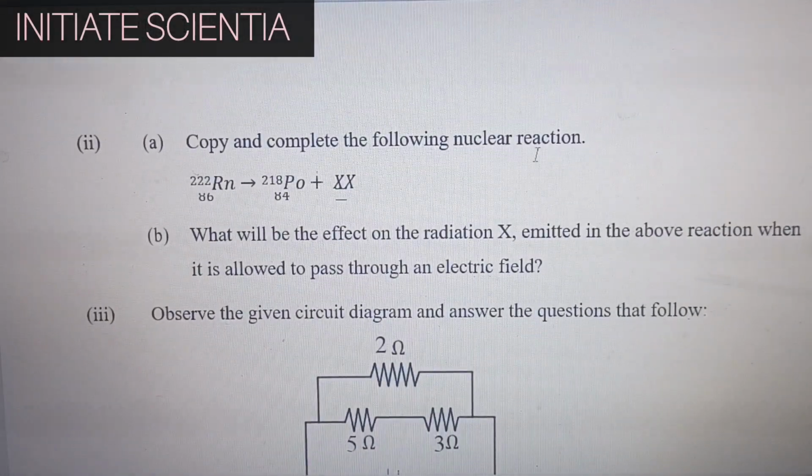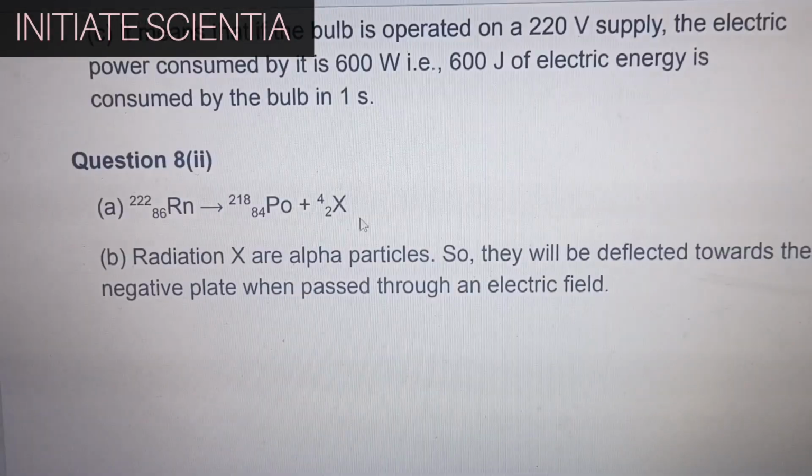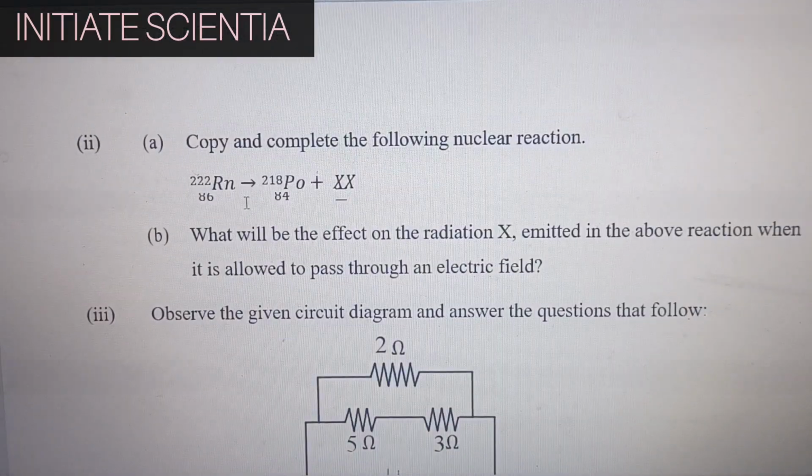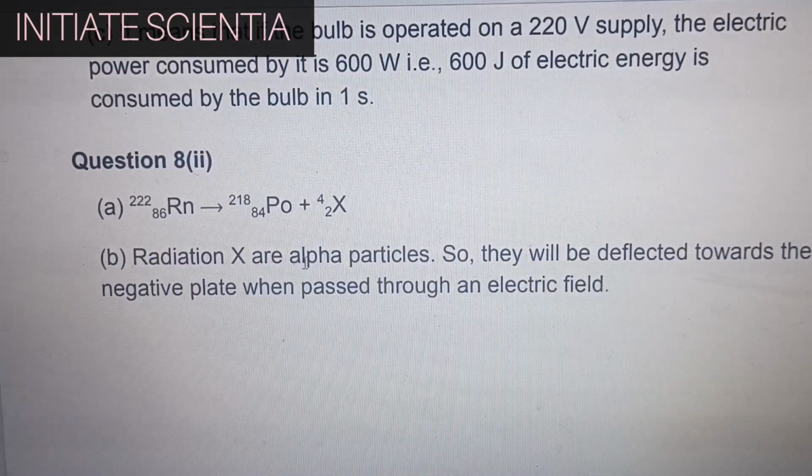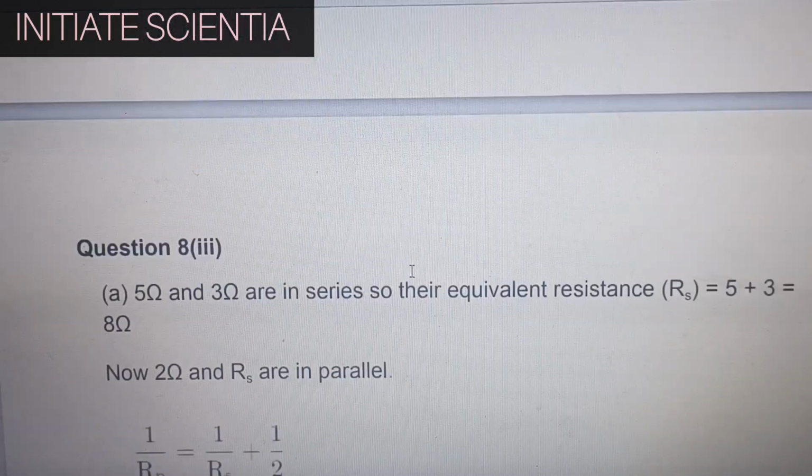Copy and complete the following nuclear reaction. This is the reaction equation. What will be the effect on the radiation X emitted in the above reaction when it is allowed to pass through an electric field? Radiation X are alpha particles, so they will be deflected towards the negative plate when passed through an electric field.